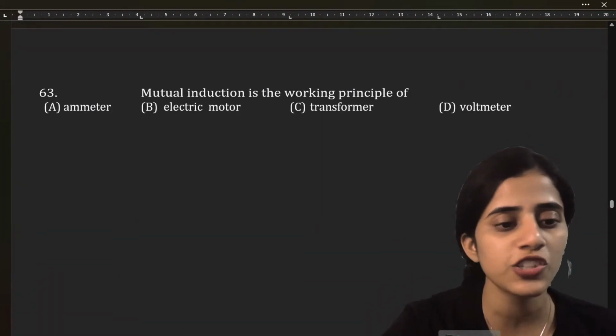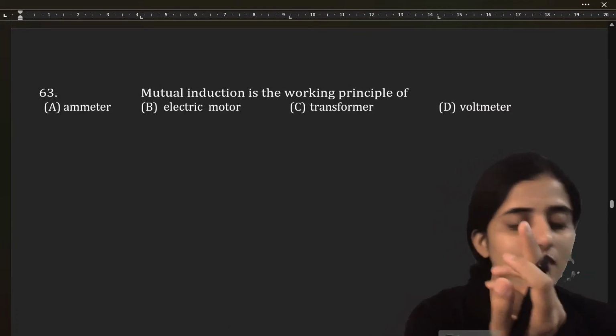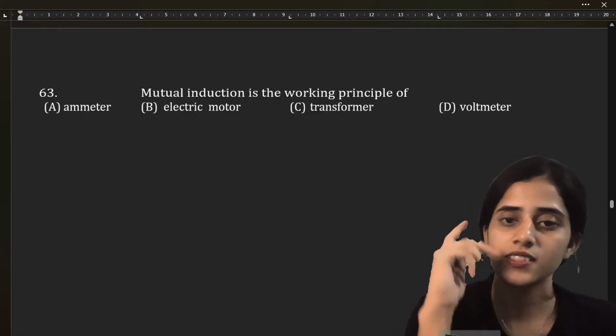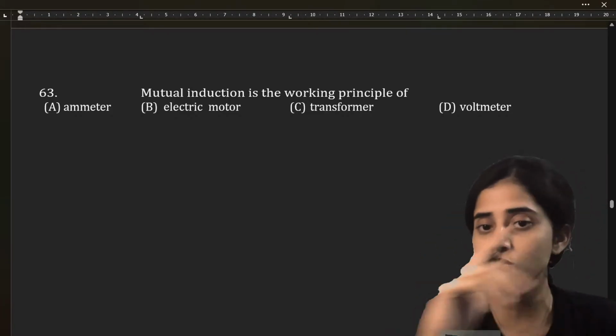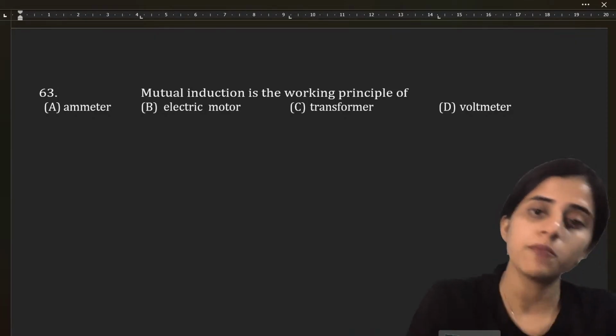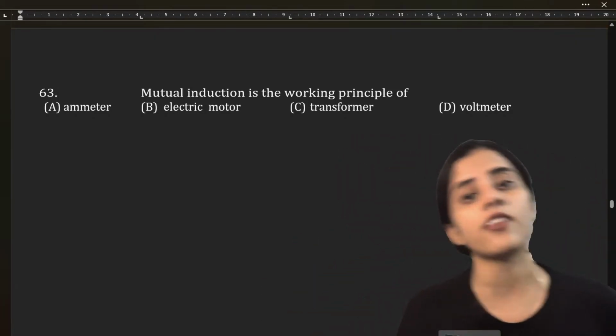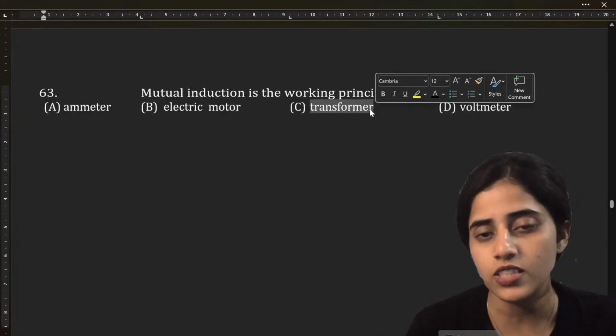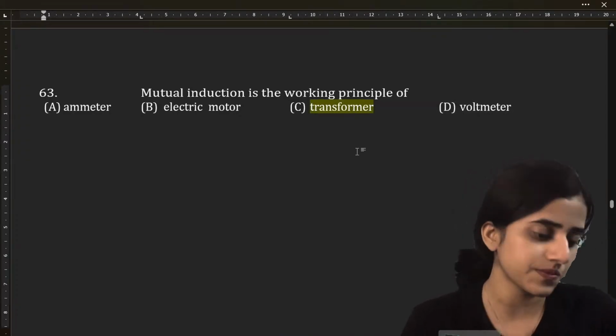Next, mutual induction is the working principle of. Such an easy question. What is mutual inductance? It only works in a transformer. It has 2 coils, primary coil and secondary coil. From the primary coil, by mutual inductance, the secondary coil gets the voltage. The answer is transformer.